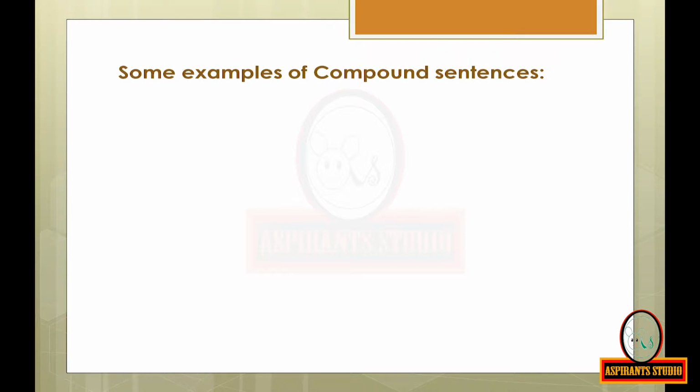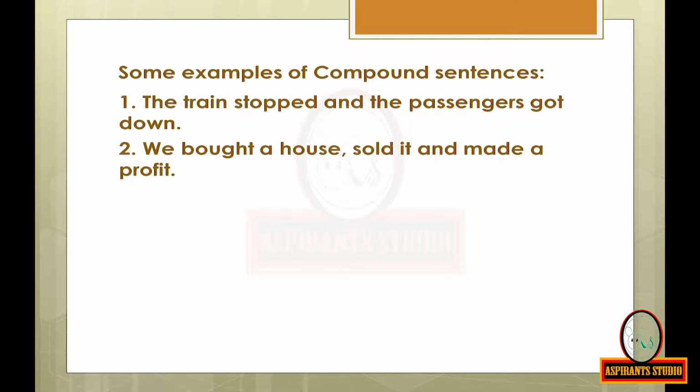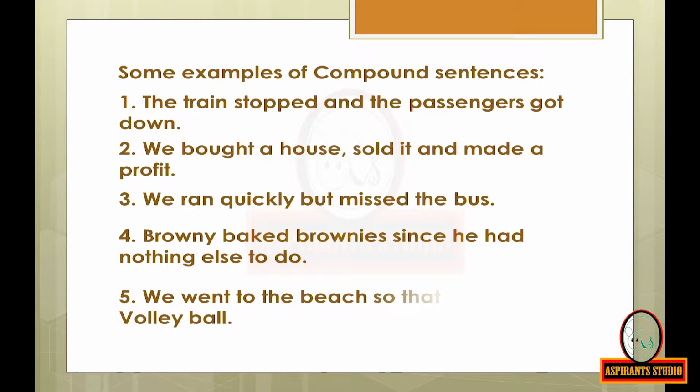Some examples of compound sentences. The train stopped and the passengers got down. We bought a house, sold it and made a profit. We ran quickly but missed the bus. Brownie baked brownies since he had nothing else to do. We went to the beach so that we could play volleyball.